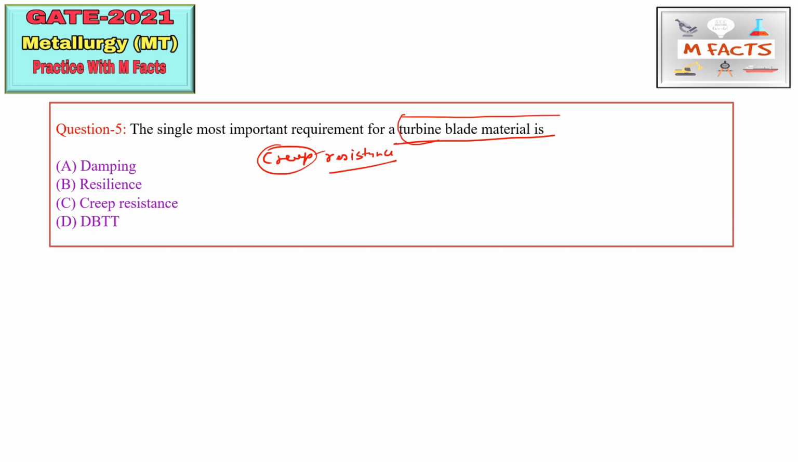That's why most of the time we use titanium, or we can say that superalloys are also used for this purpose. So here in this question we can say that the single most important requirement of turbine blade material is creep resistance. So C part is correct for this question.